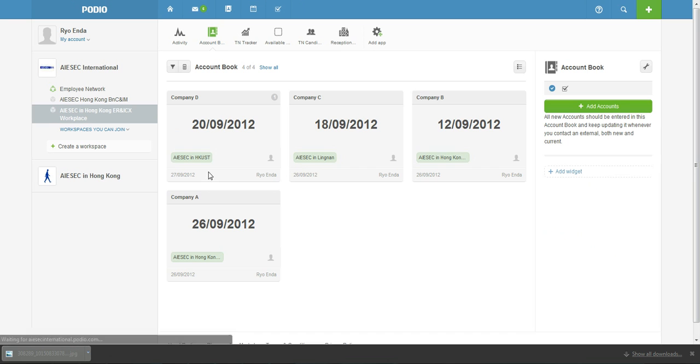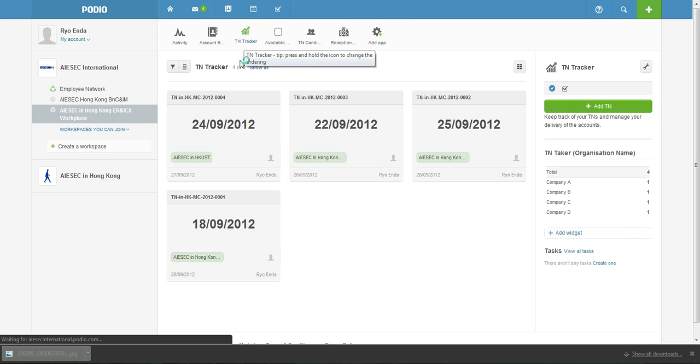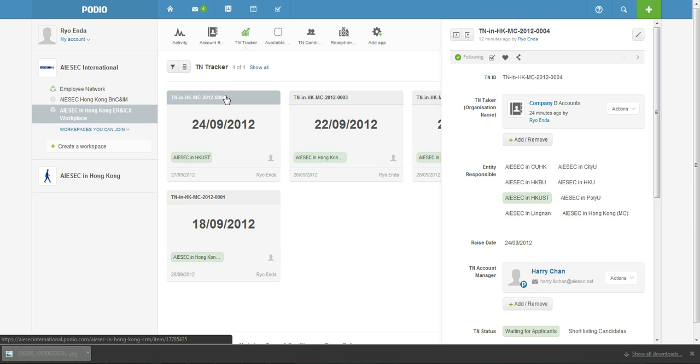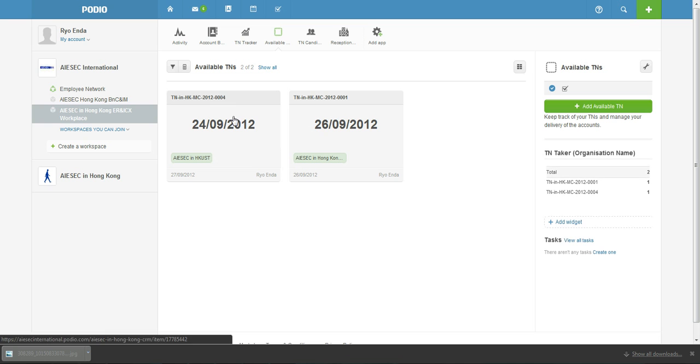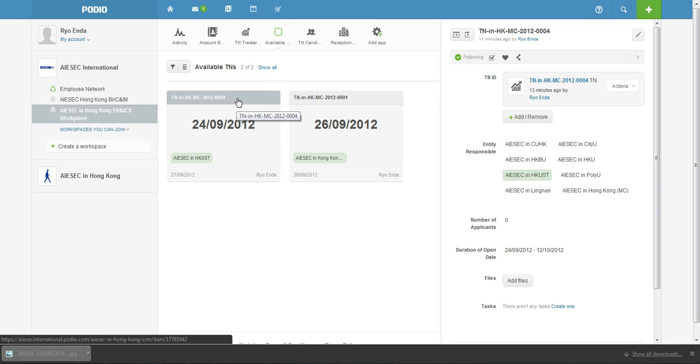So we went through how the Account Book works, so more the CRM part of Podio in this workspace. And then we talked about the TN Tracker, on how we can make sure that the TNs we raised can be tracked back to the accounts we have at the moment. So if we click into one of the TNs we created, we can always see that it's under Company D with this information. And then finally, we went to the Available TNs, which is a little bit more redundant, and you guys might be wondering why we're doing an extra step, but it will all make sense in this video.